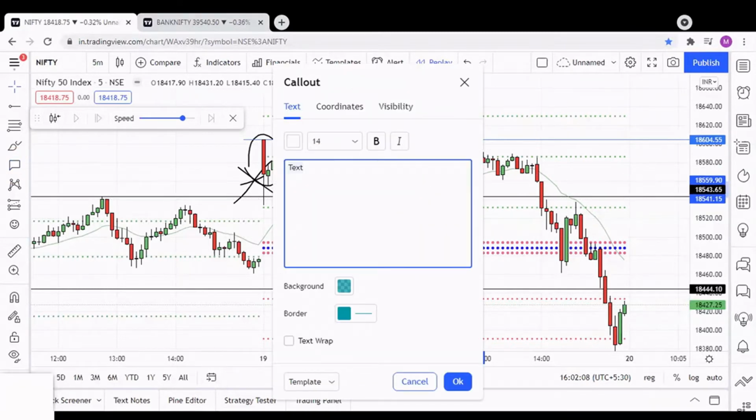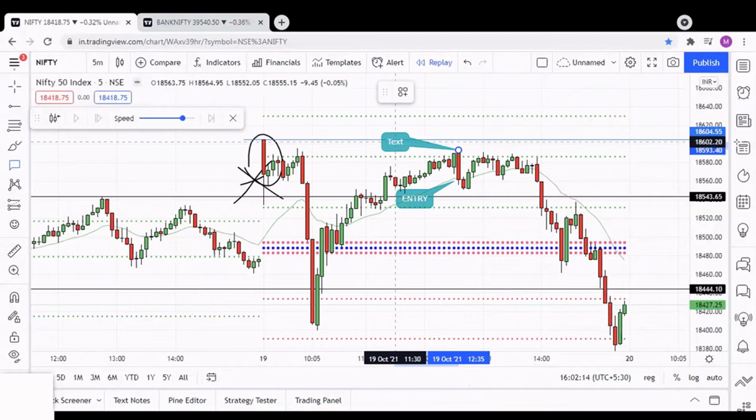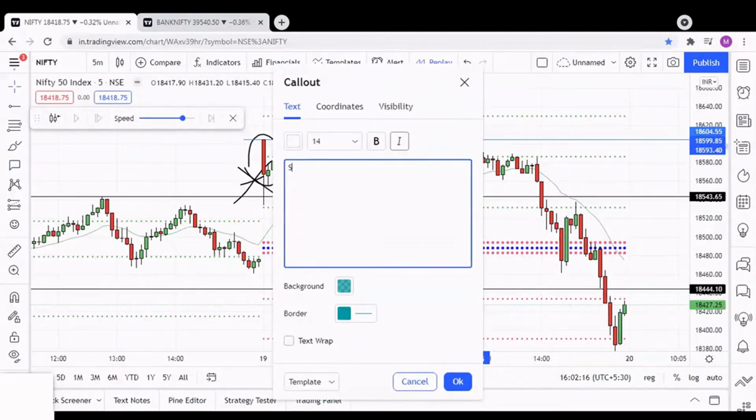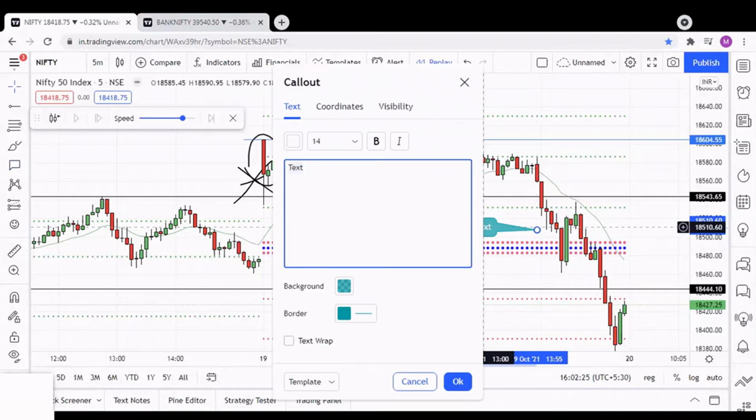This is the entry, and you can place the stop loss above the candle, and your stop loss will be somewhere here. Sorry, your target, 2 hour target I'm talking about.